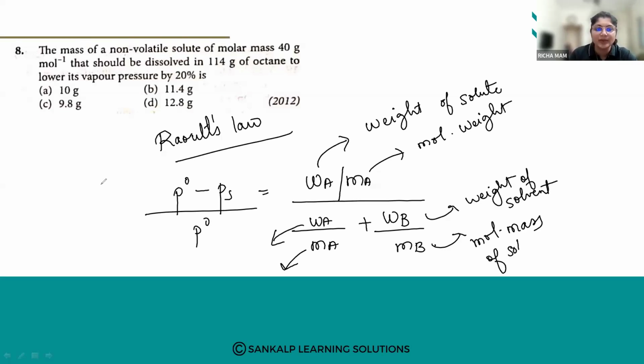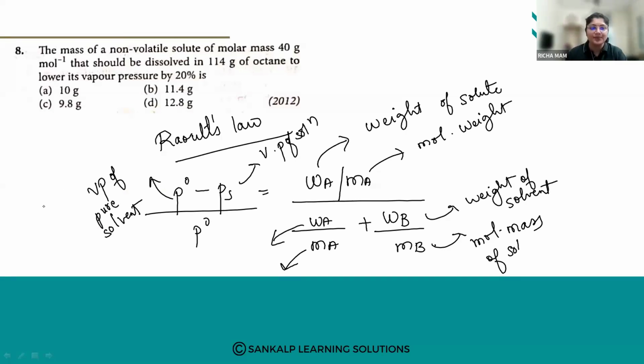And what is P naught? P naught is the vapor pressure of pure solvent. And what is PS? It is the vapor pressure of the solution. Solution means solute and solvent together. So let us put the values now. What do we have? The mass of a non-volatile solute of molar mass 40 grams should be dissolved in 114 grams of octane to lower its vapor pressure by 20%. So what is given?